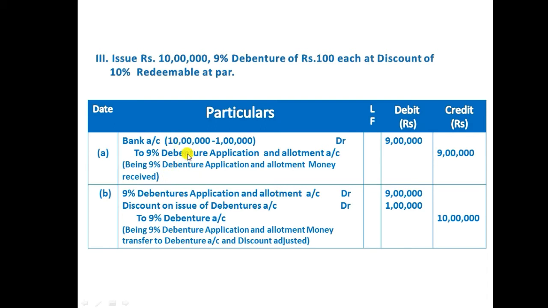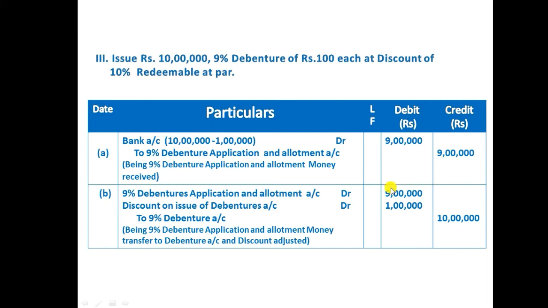After receiving the application and allotment money, now the company will transfer to debenture account. The second entry, 9% debenture application and allotment account debit 9 lakh, since the company received only 9 lakh from the debenture holder, and 1 lakh rupees is a loss for the company because the face value is 10 lakh but the company received only 9 lakh. The balance 1 lakh is a loss for the company. So we need to debit discount on issue of debenture rupees 1 lakh. According to modern approach, when expenses or losses increase in business, we need to debit it, and we need to credit the debenture account 10 lakh rupees.